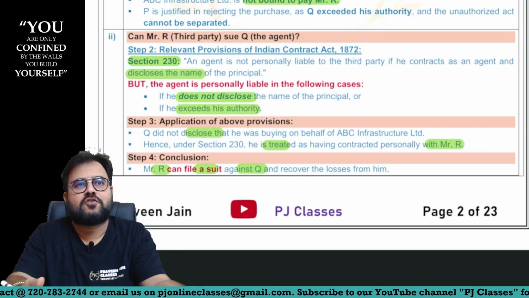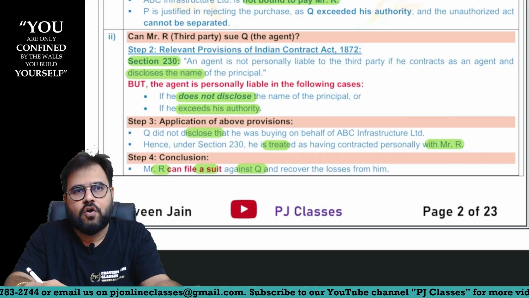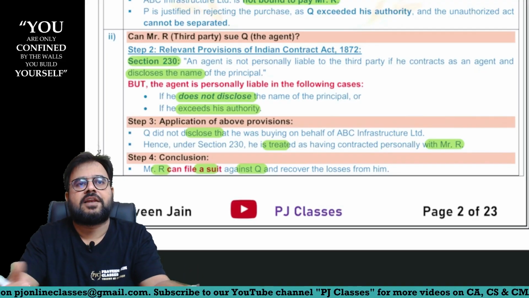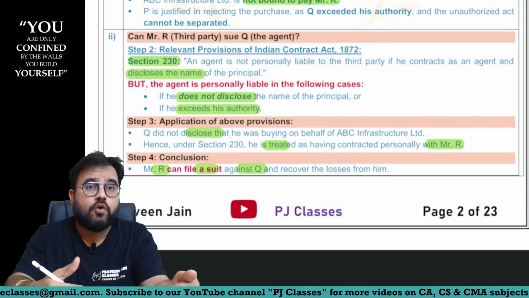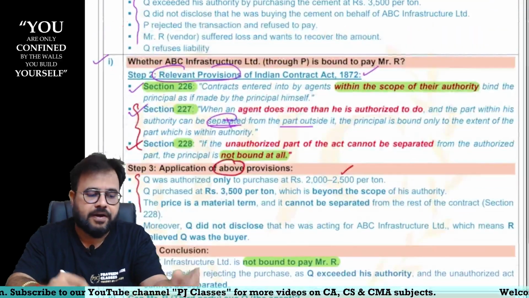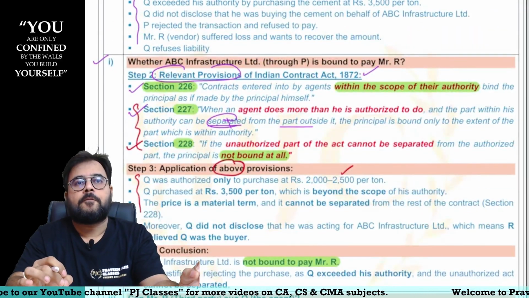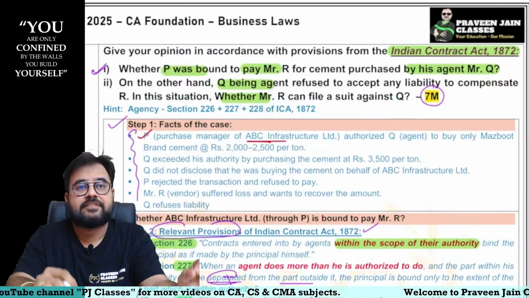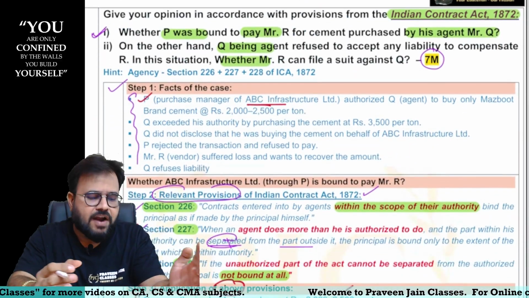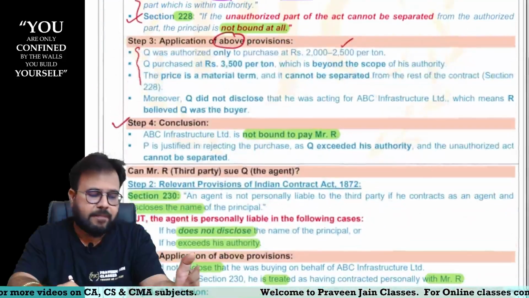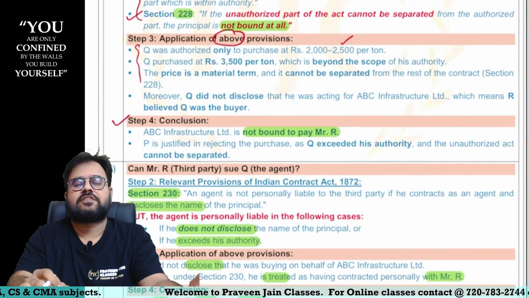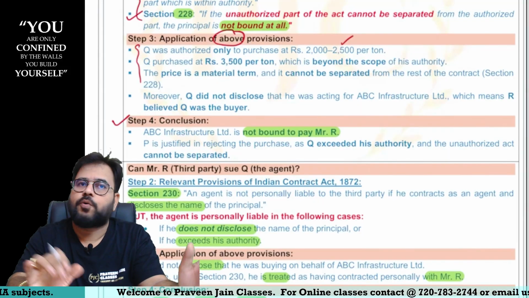against Q, because we have studied section 2 clause h. What is a contract? A contract is nothing but an agreement enforceable in the eyes of law. So here, who is going to enforce this agreement, sir? Mr. R is going to enforce this agreement. This is how you are supposed to write the answer in the exam for a 7-marker question, sir. Obviously, you may write the facts in a little condensed manner, but otherwise the provisions part you have to mention in this manner. If you do it like this, sir, then 7 marks will be printed on your answer sheet, sir.